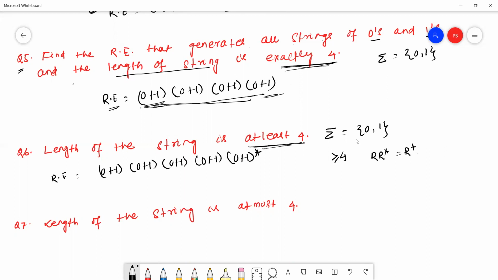This is an identity of regular expressions. So we can take (0+1)+, which is nothing but (0+1)(0+1)(0+1)(0+1)... We can write the first case or the second case. Both are regular expressions.